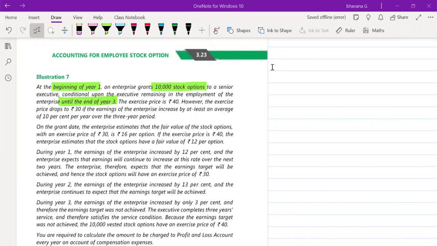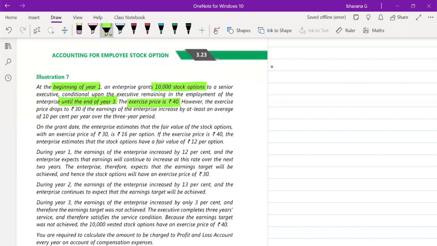And there are a few conditions. Conditional upon the executive remaining in the employment of the enterprise until 3rd year end. So till 3 years you have to work in this organization. If you work for 3 years, we will give you the ESOP option. So this is nothing but service based ESOP. They tell you that the exercise price they have granted to him is 40 rupees.